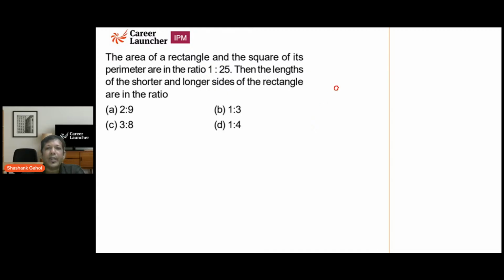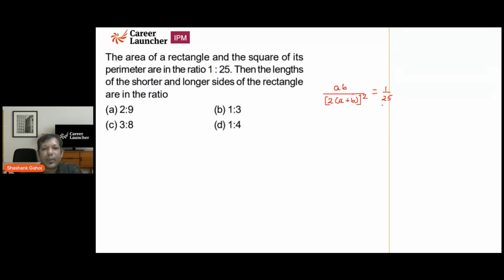So area of the rectangle is A into B. Perimeter is 2 times A plus B. And it says the square of the perimeter, that is this, and area is this, and it is in the ratio of 1:25. Okay, now it asks what is the ratio of shorter to longer side.